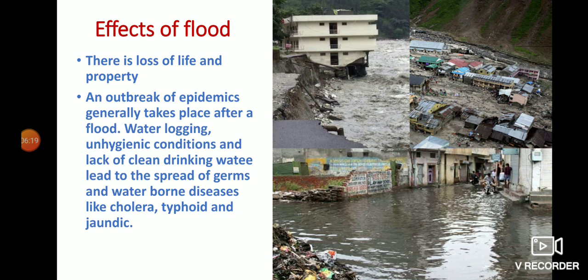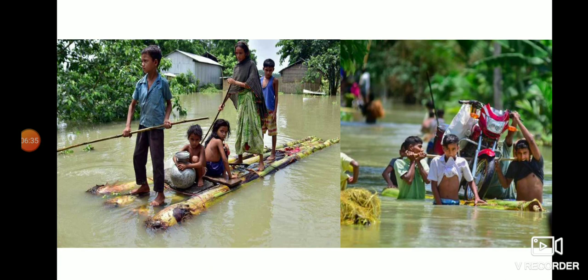So this point is very important, because after flood, in most of the areas affected by flood, the people suffer from this type of diseases. This is a picture, you can see the effects of flood. This picture was taken in the Sundarban areas of our state, where the people are suffering very badly due to the flood.